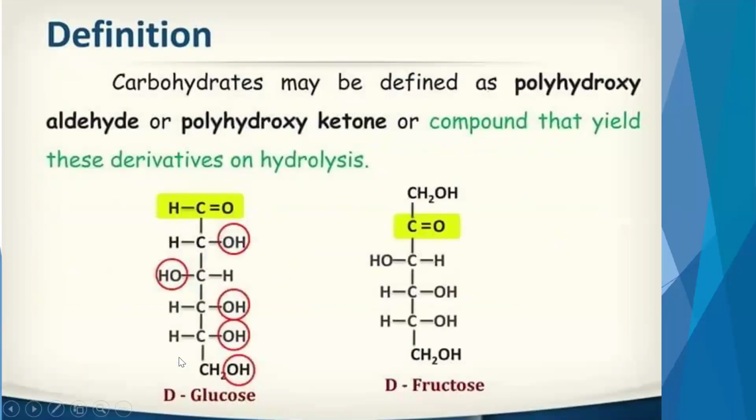Next, coming to the definition of carbohydrates. Carbohydrates may be defined as polyhydroxyaldehydes or polyhydroxyketones, or compounds that yield these derivatives on hydrolysis. When we say aldehyde, CHO will be there. And when we say ketone, you can see C double bond O. This is the structure of glucose and this is the structure of fructose, which you are seeing here.